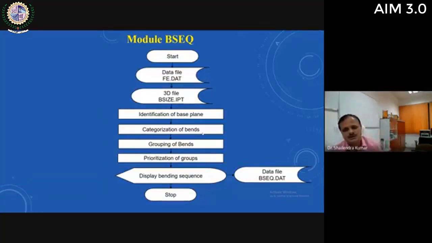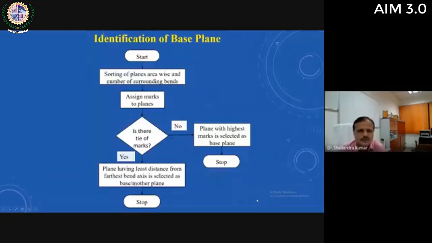And prioritization of groups means which group of bends will be bent first, which will be bent second. So this is to be prioritized. And display bending sequence. The complete bending sequence is to be displayed by the system, and all this advice will be stored in this database file. So this is the procedure of identification of base plane. I am not going into detail.